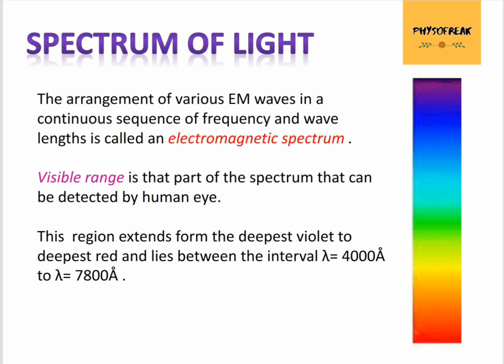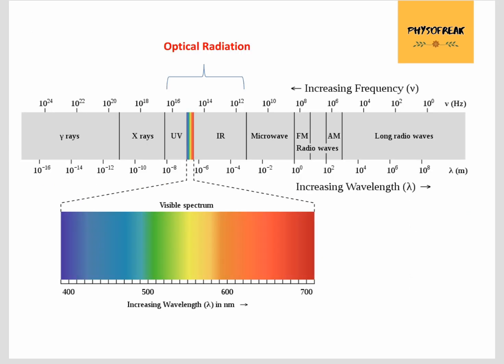Now the question arises, what can we see? The part of the spectrum which can be detected by humans is called the visible range. This visible range lies between deepest violet to deepest red color, and the wavelengths range between 4000 angstrom to 7800 angstrom. As you can see here, this is the whole spectrum of light.